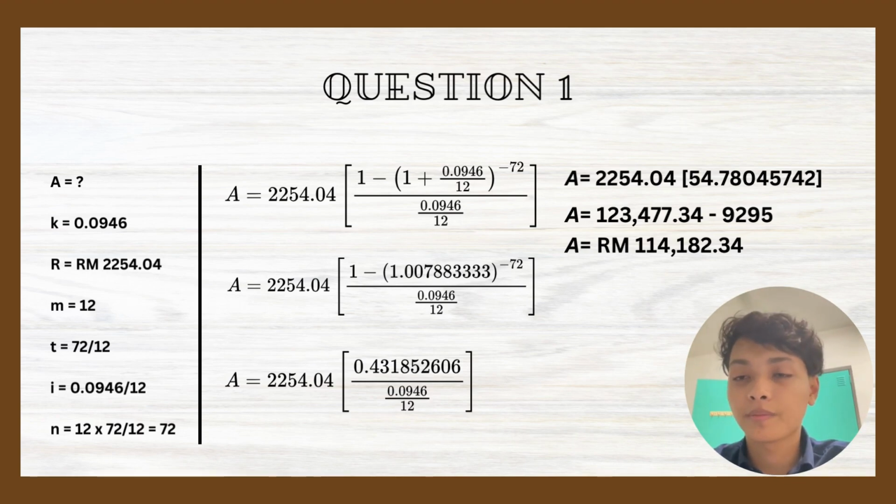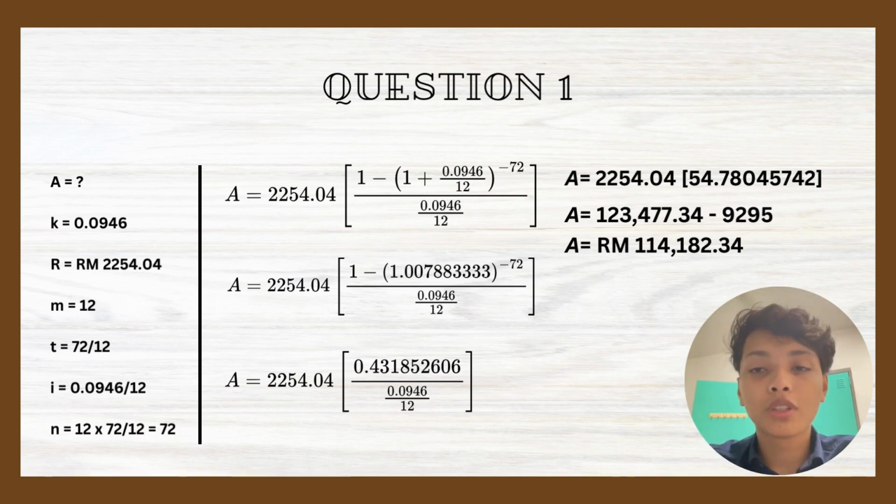divided by I, close the bracket. So, for the calculation, A equals 2,254.04, open bracket 1 minus, open bracket 1 plus 0.0946 divided by 12, close the bracket, negative 72, divided by 0.0946 divided by 12, close the bracket.